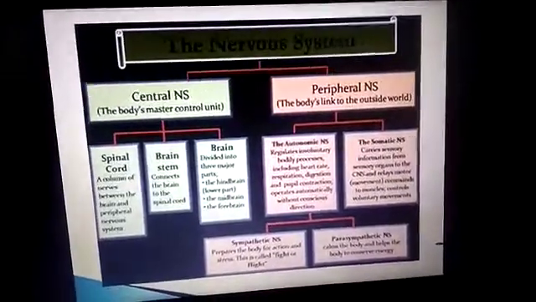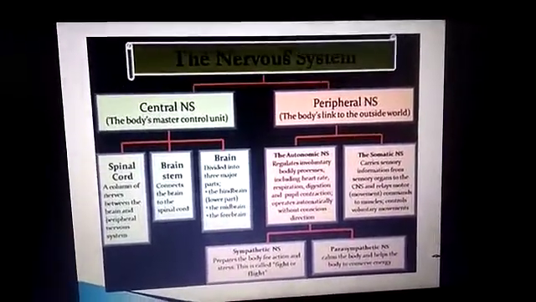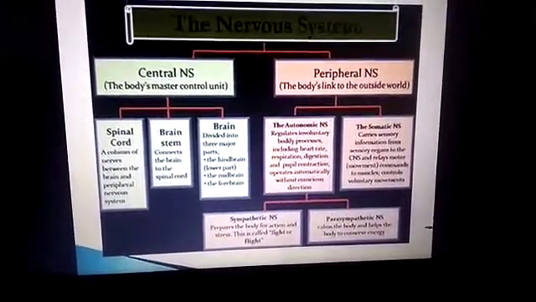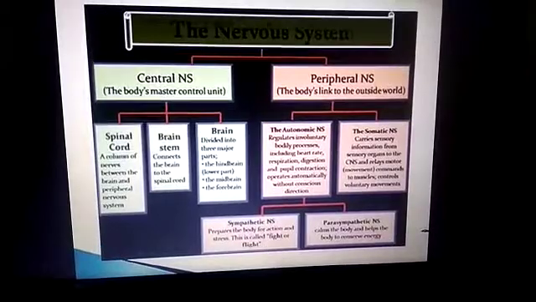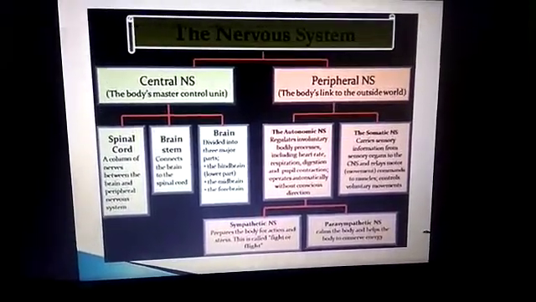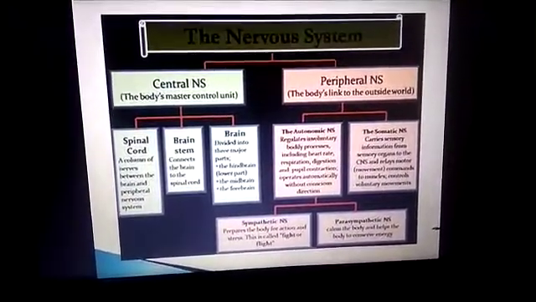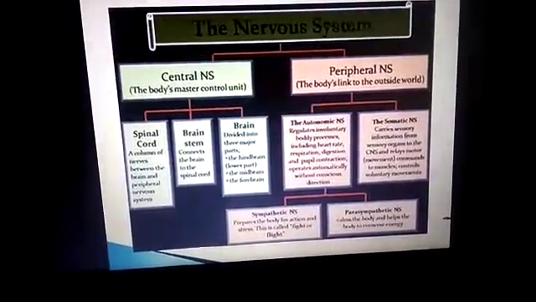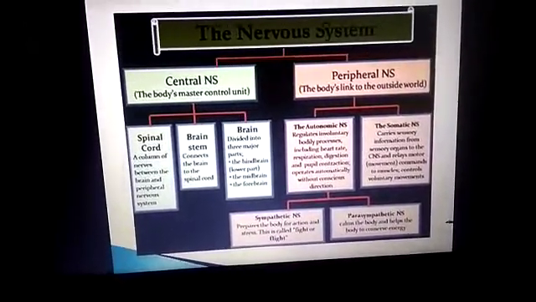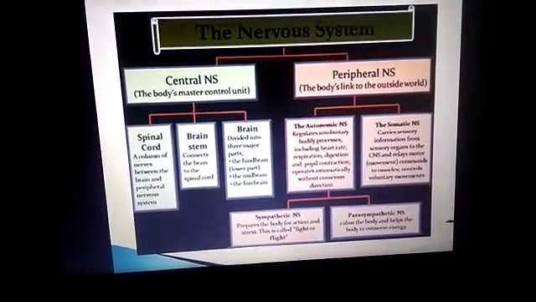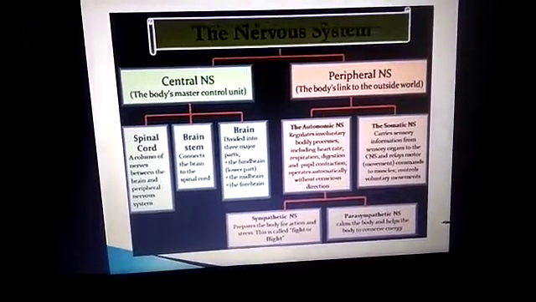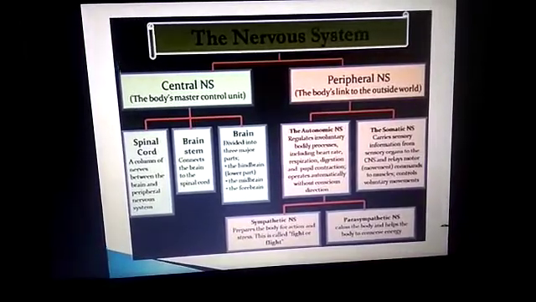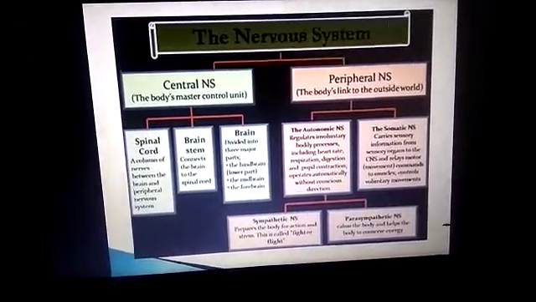You can see the figure of the brain, spinal cord, nerves and ganglion. So, the nervous system classification: central nervous system and peripheral nervous system. The central nervous system is a control unit, and the peripheral nervous system links the body to the outside world. The central nervous system consists of the spinal cord, brain and brain stem. And the peripheral nervous system consists of the autonomic nervous system and somatic nervous system. Then the autonomic nervous system is again divided into two, that is the parasympathetic nervous system and sympathetic nervous system.